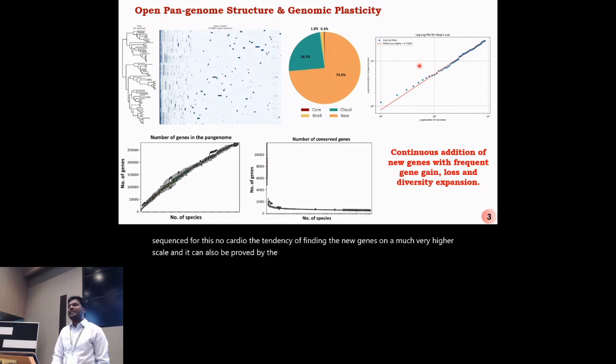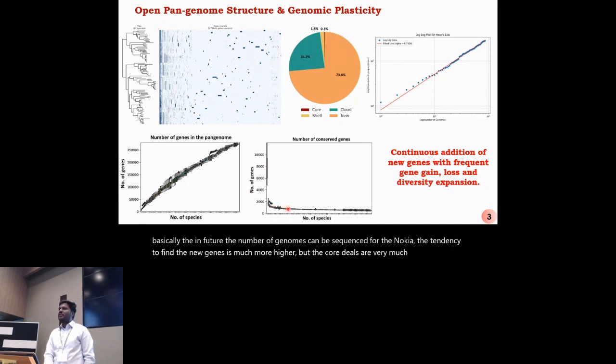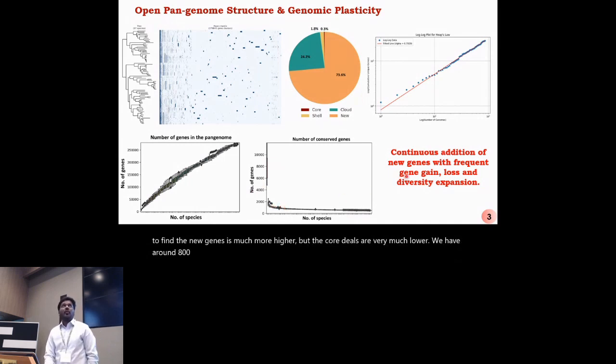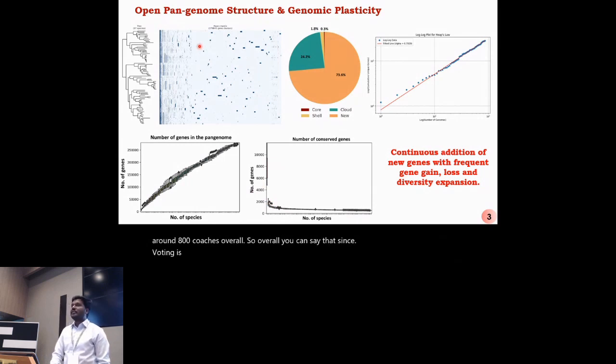So the alpha over here is less than 1. So basically, in the future, the more genomes that are sequenced for Nocardia, the higher the tendency to find new genes. But the core genes are very much lower. We have around 800 core genes overall. So overall, we can say that since the core genes are few and the new genes are many, it's an open pan-genome structure. And due to the finding of new genes on a much higher scale, we can say that the genome plasticity is much higher.